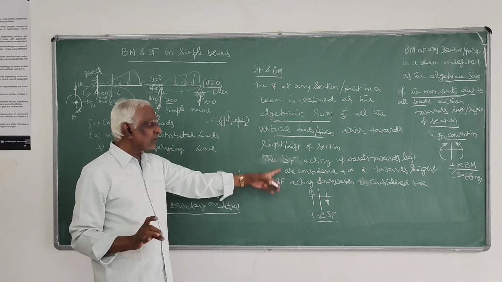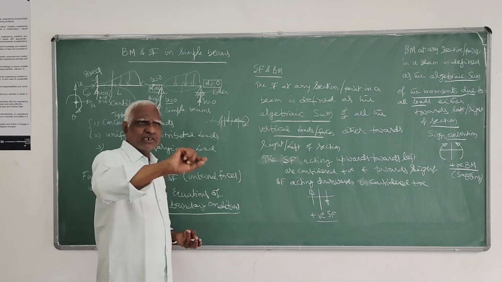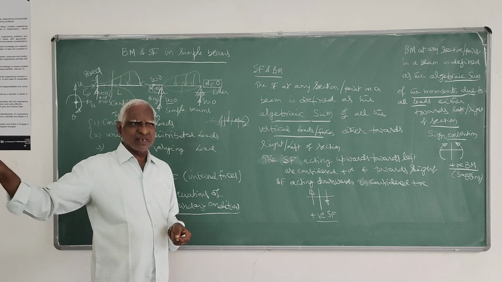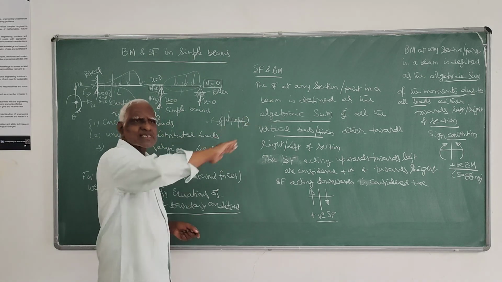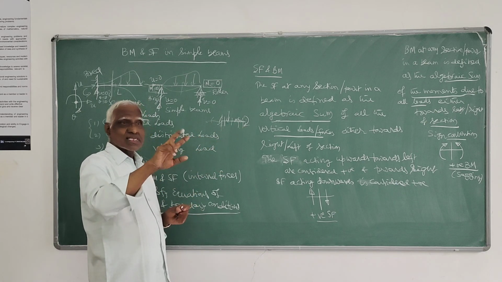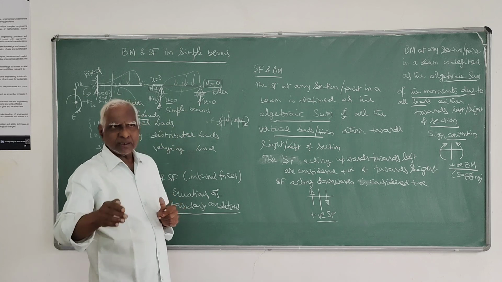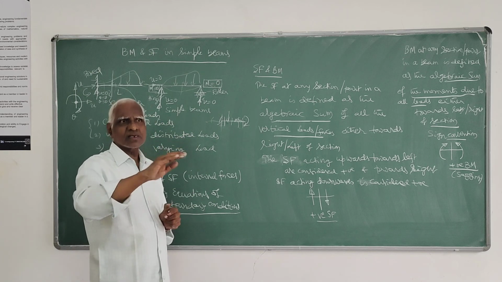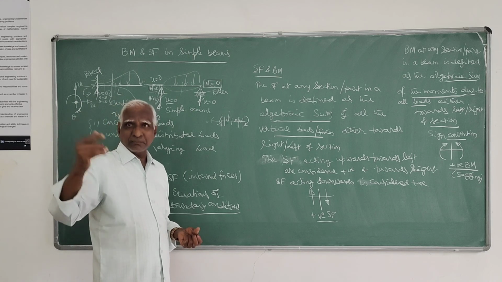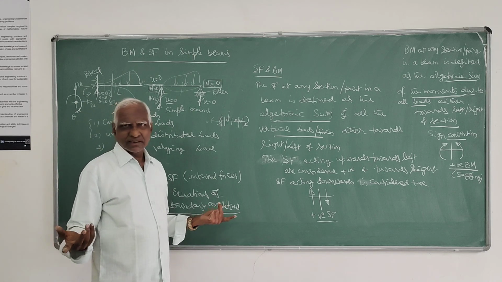If the equation of shear force or bending moment is of the form y equals mx plus c, the variation will be a straight line between those points. If it is a second degree curve, variation will be parabolic. If it is third degree, x cubed, it is of third degree.